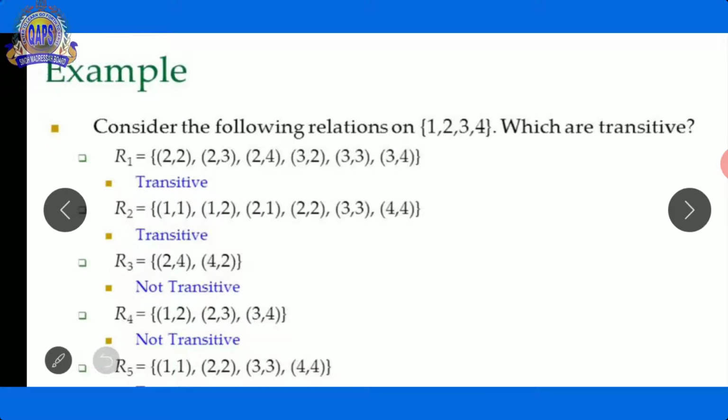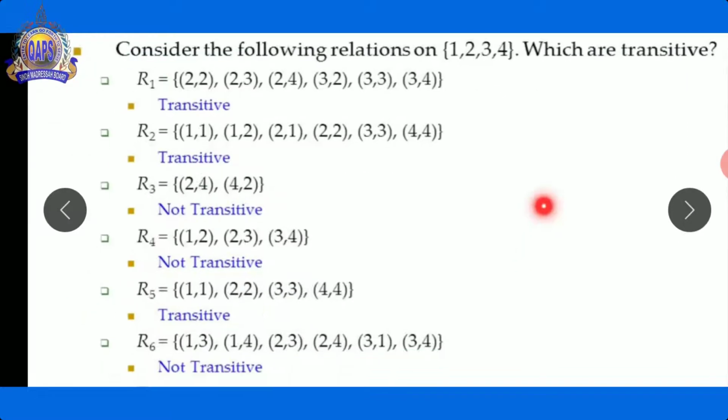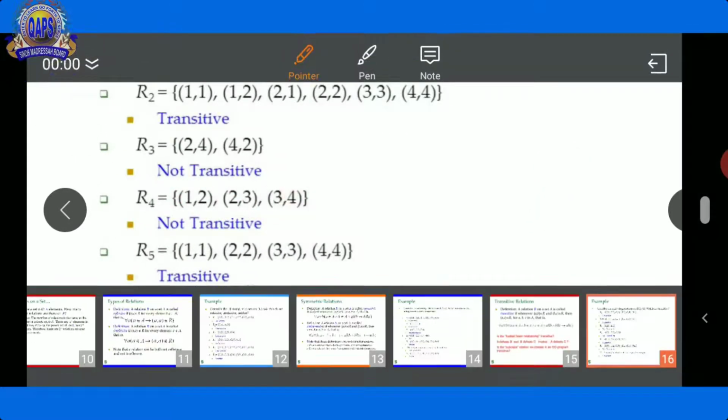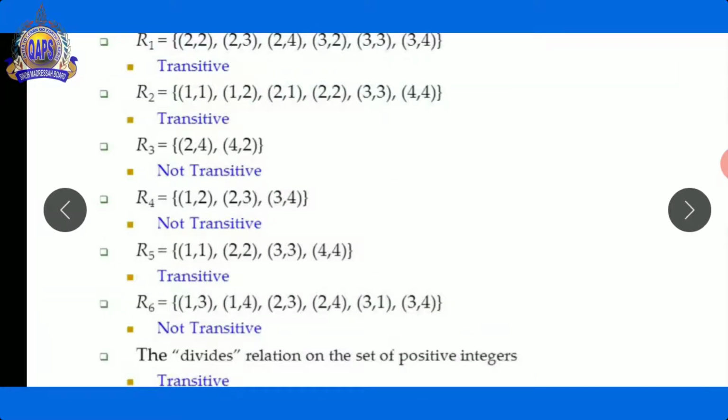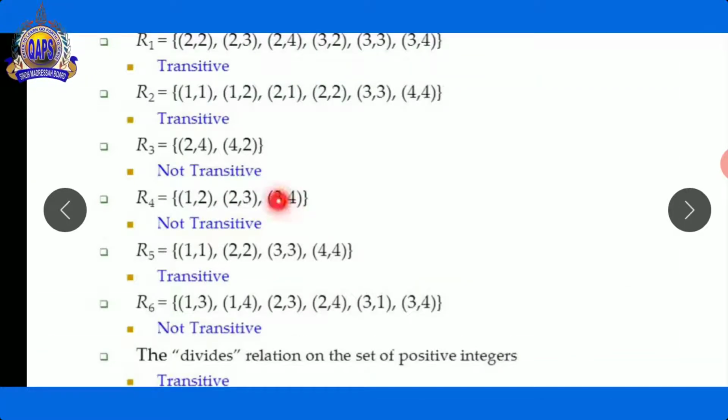Now see here, relation number 4, 1, 2, 2, 3, 3, 4. There are different ordered pairs because, let's suppose A equals 1, B equals 2, B equals 2, C equals 3. But in this last one, A and C are not present here.